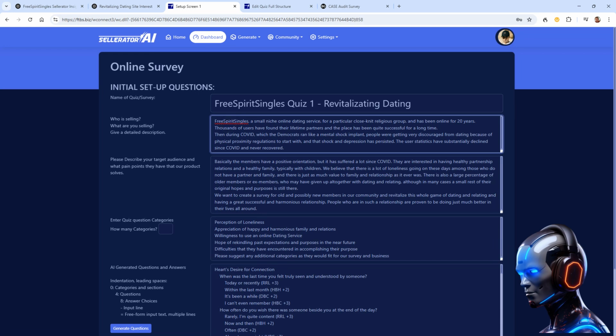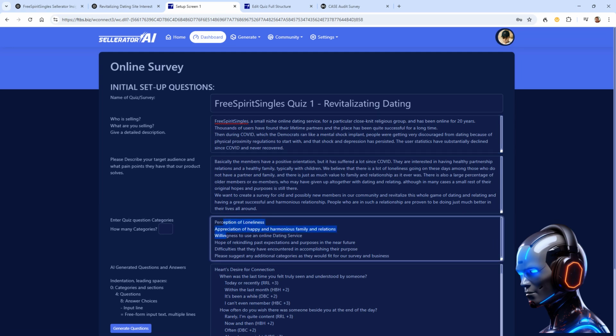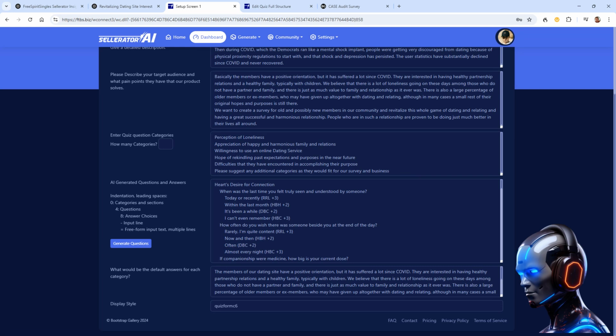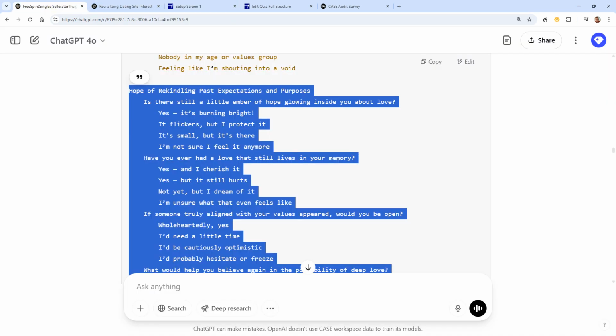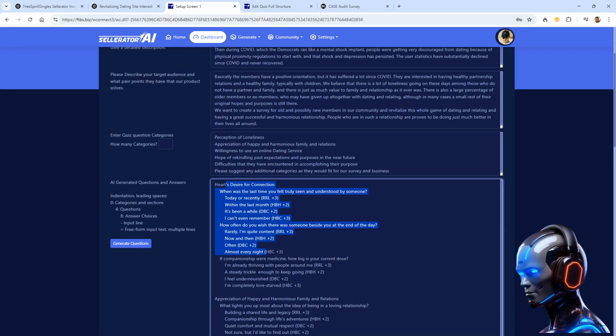You can type in the different answers, let's say free spirit singles, what were the problems, suggested categories, and then you have a button where it can generate questions. And it would have done all of these things automatically that you did manually with ChatGPT.